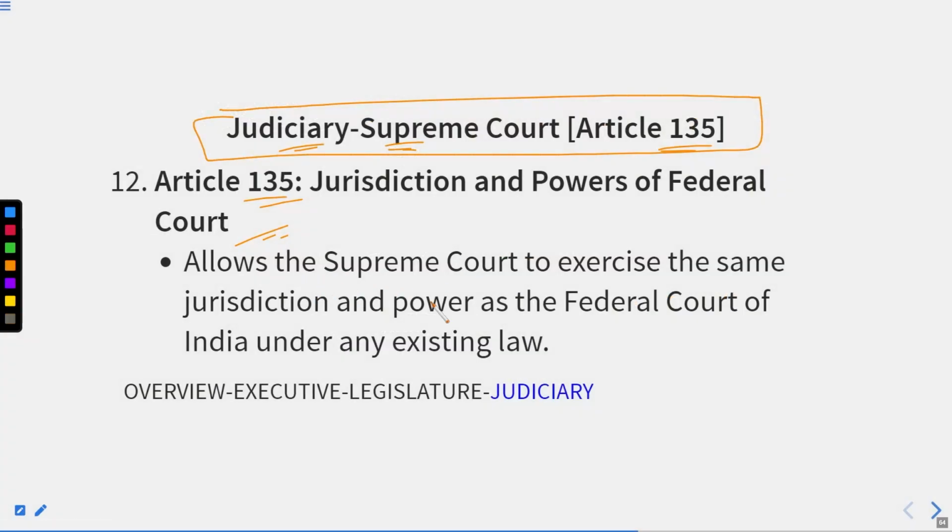It allows the Supreme Court to exercise the same jurisdiction and power as the Federal Court of India under any existing law. It means that the Supreme Court could interfere in the matters of the High Court and the subordinate court if the question is of great and utmost importance to the law and constitution as well as the society. Okay, by the virtue of Article 135.